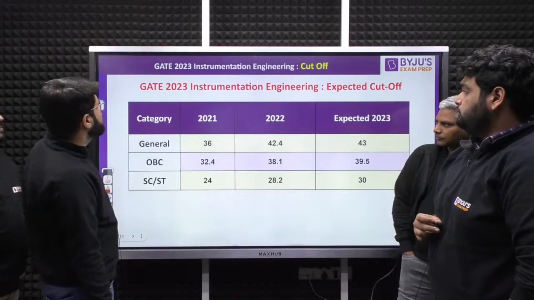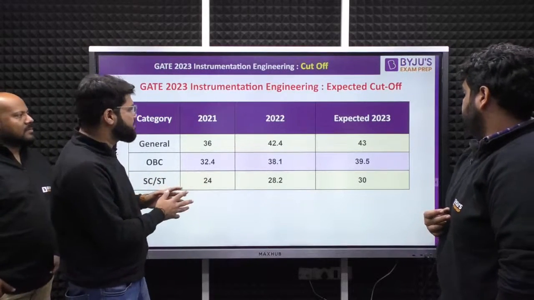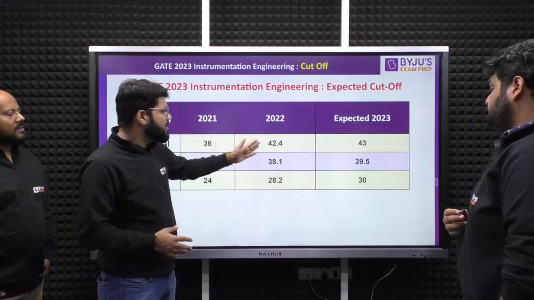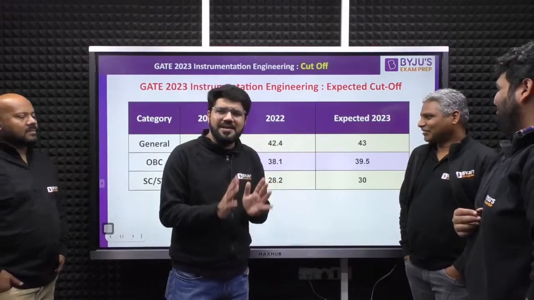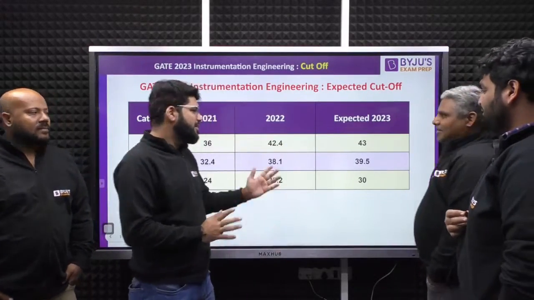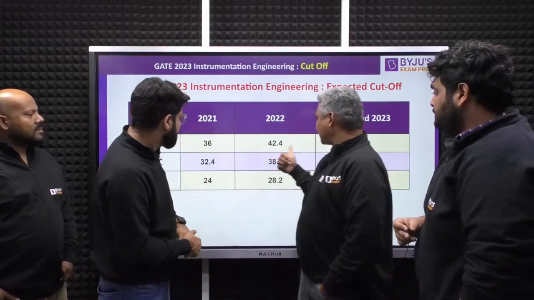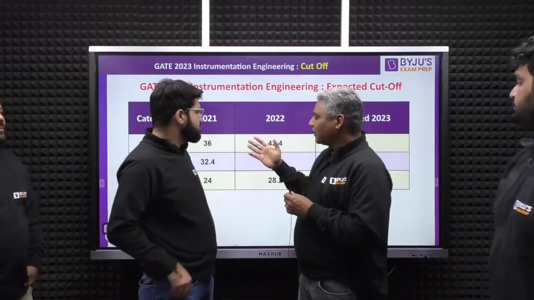So next, what is that? All right, yeah. So let's talk about the main thing that we expect, as per our discussion. Looking into the last year trend, the cutoff suddenly jumped. This also will be on the higher side only because the paper is of a simpler level, right? So, sir, what do you say, Ashu sir? I do agree with these numbers. Year on year, it is increasing.